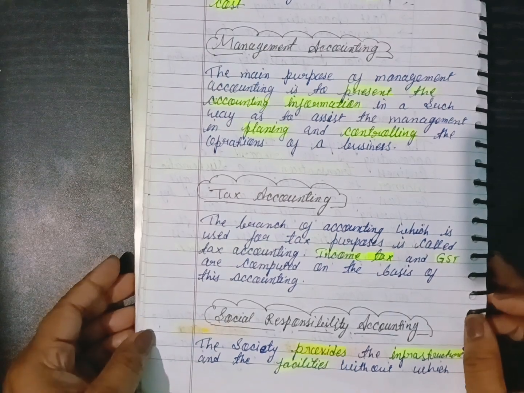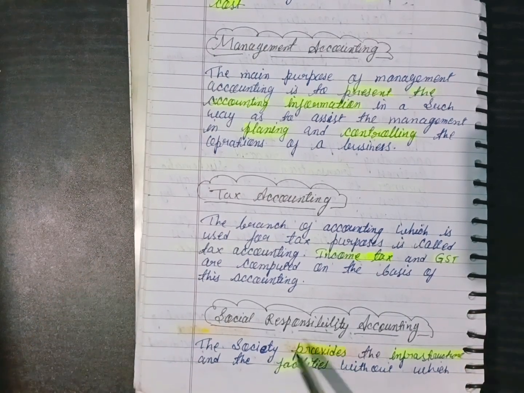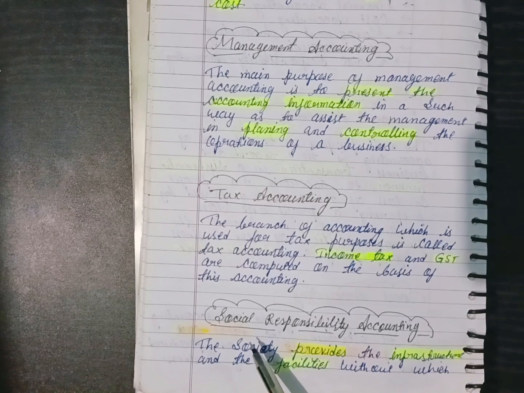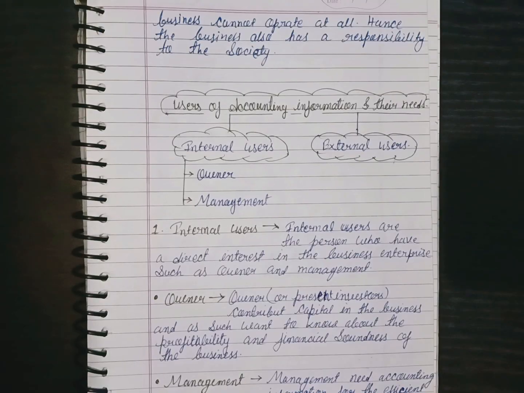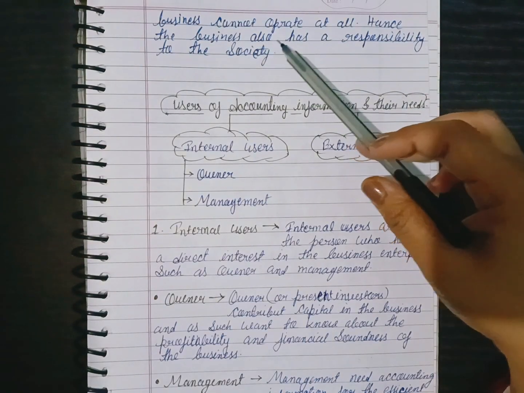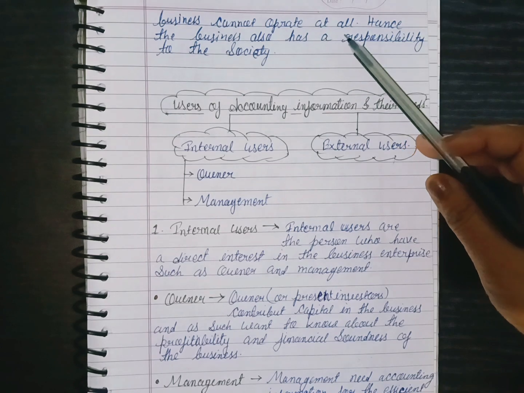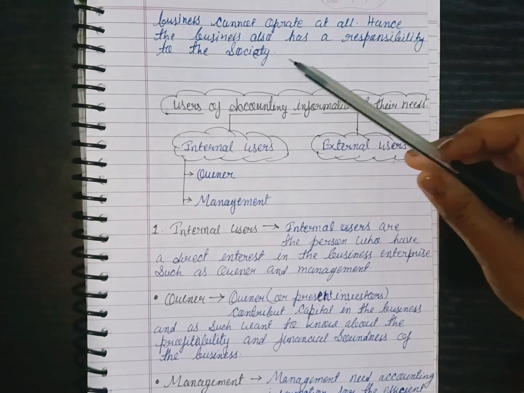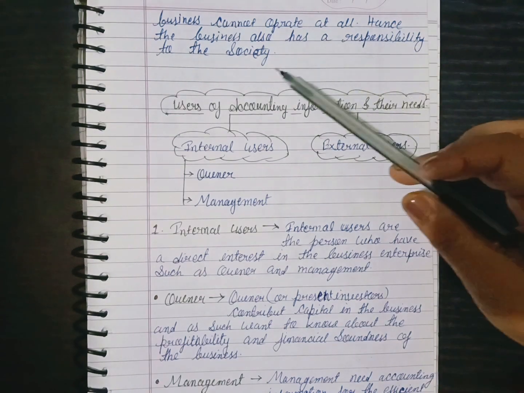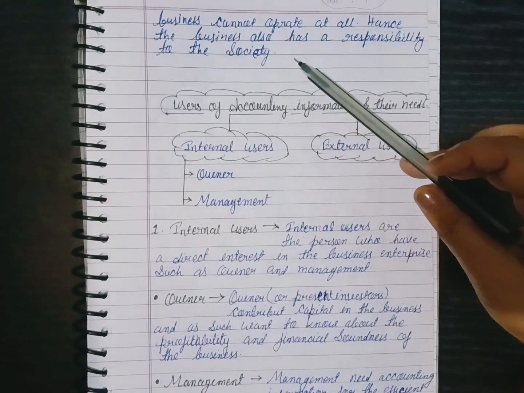And the last subfield of accounting is social responsibility accounting. Okay, so society provides information and facilities without which a business can't operate at all. Hence, the business also has a responsibility to society.